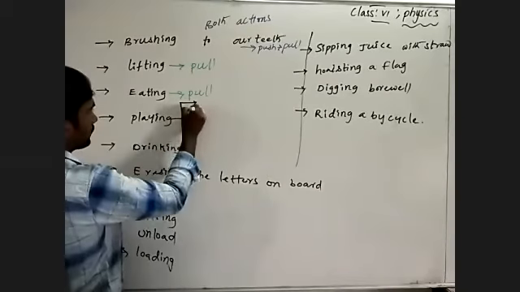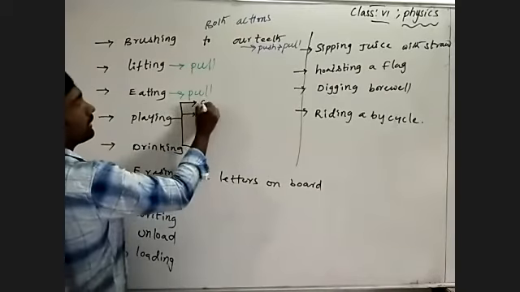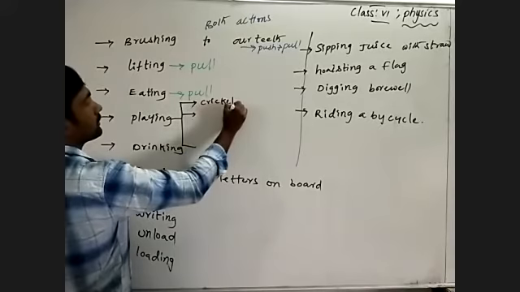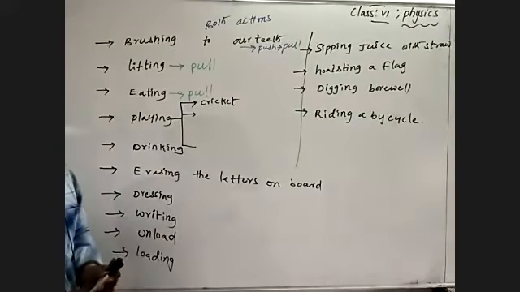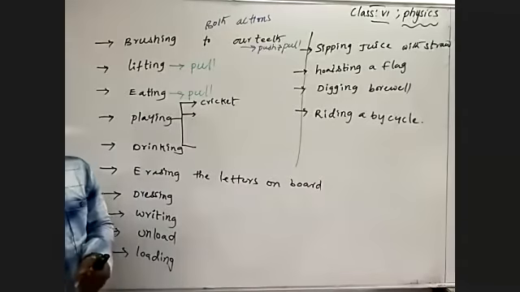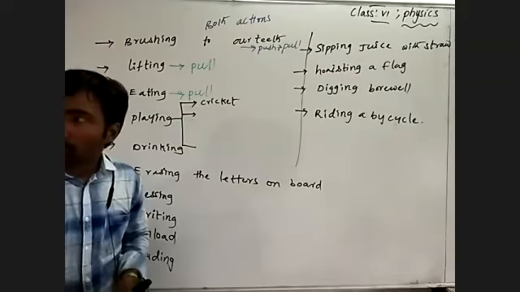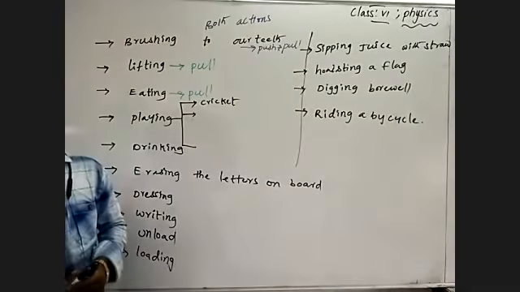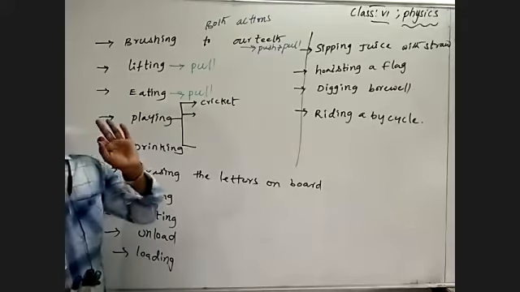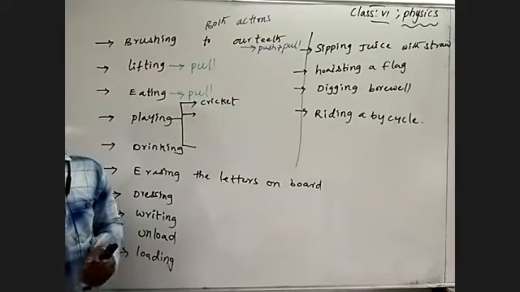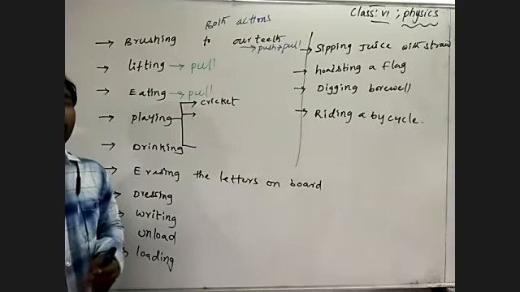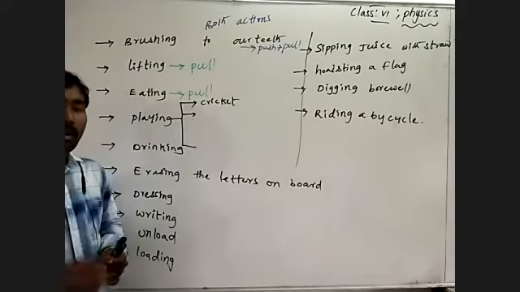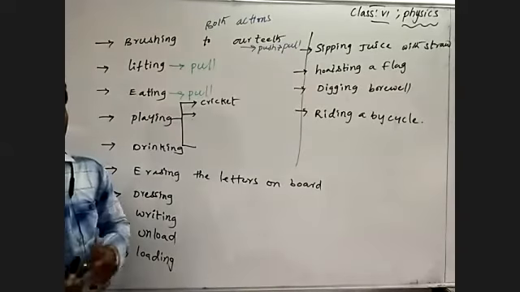Different, suppose in cricket. What can we talk about in cricket? When a bowler throws a ball towards the batsman, how does the bowler throw it?